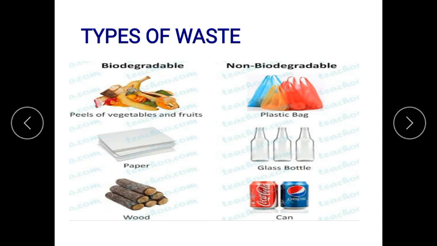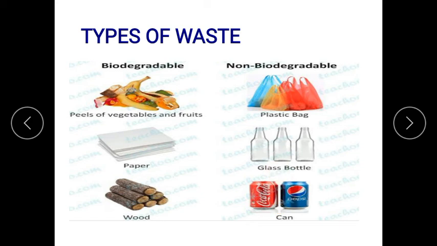These solid wastes are divided into two: biodegradable and non-biodegradable. You can see the picture here: peels of vegetables and fruits, paper, wood. These are biodegradable, whereas plastic bags, glass bottles, cans are non-biodegradable.